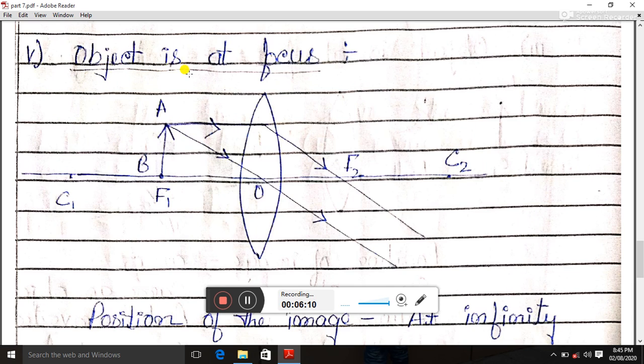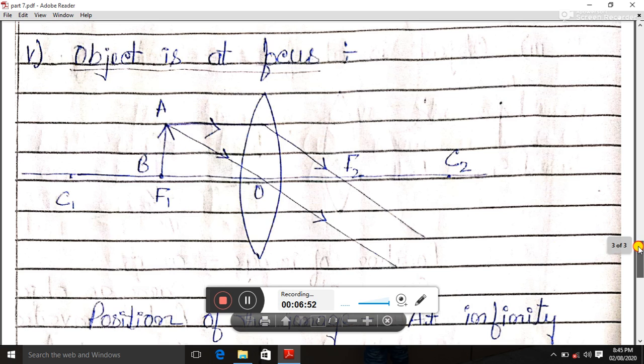The fifth one is when the object is at focus. So here my object is at focus. A ray parallel to the principal axis has suffered refraction at this lens and goes through the focus. Another ray will pass through the optical center without any deviation. So if I extend this ray with a dotted line, my image will form somewhere very much far away from the lens, and on the same side where my object is.